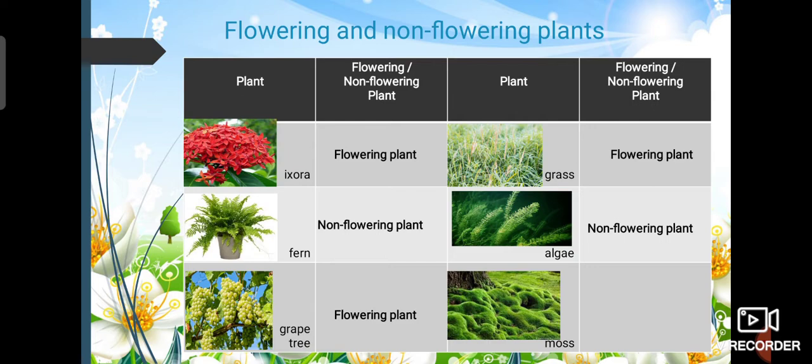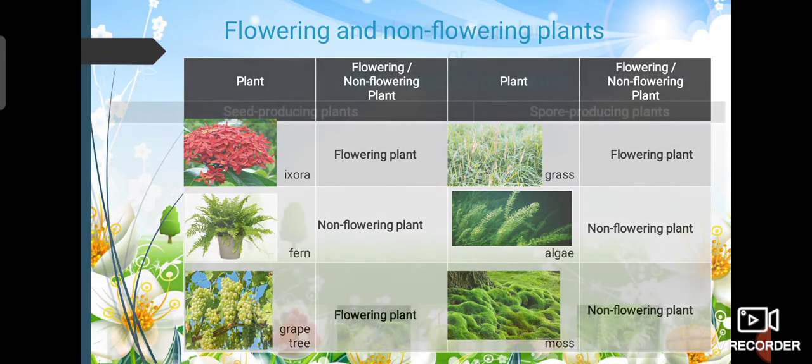The non-flowering plants include fern, algae, and moss. So there are three examples of non-flowering plants, while the rest commonly produce flowers. Okay, so these are the three keywords: fern, algae, and moss for the non-flowering plants. The rest usually produce flowers.